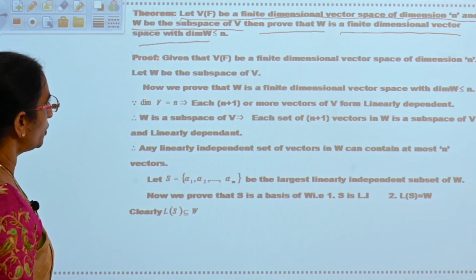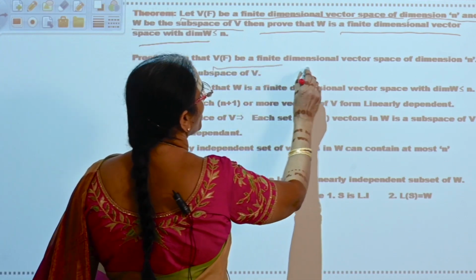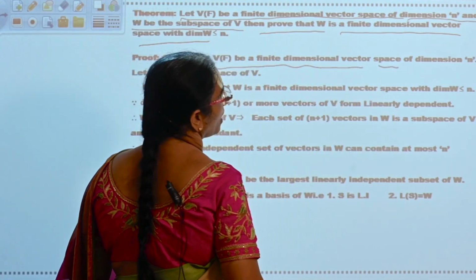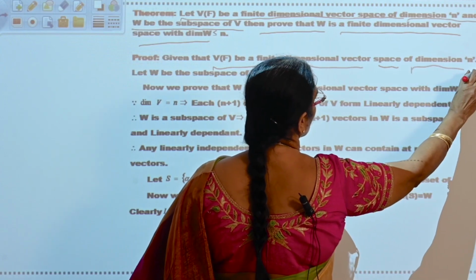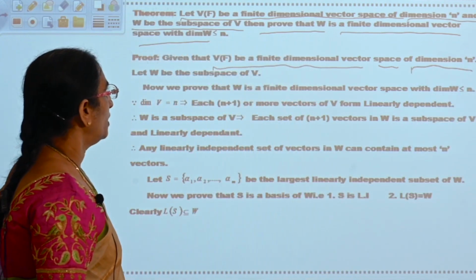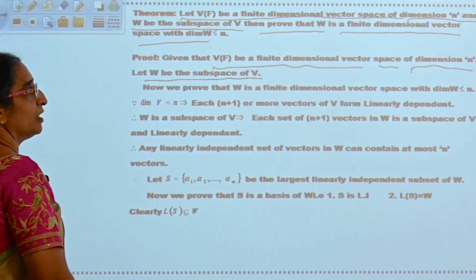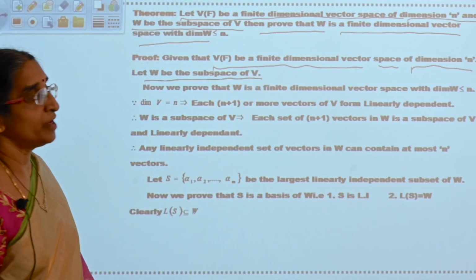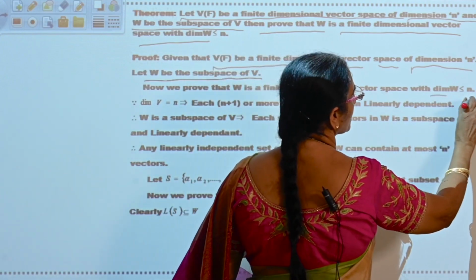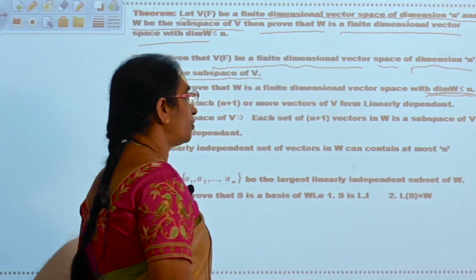What is given to you? V of F is finite dimensional vector space and you have assumed that dimension of V is equal to n. Now let W be the subspace of V. Now what you have to prove? Dimension of W is less than or equal to n. This you have to prove.